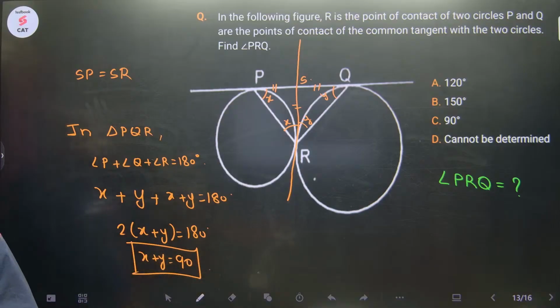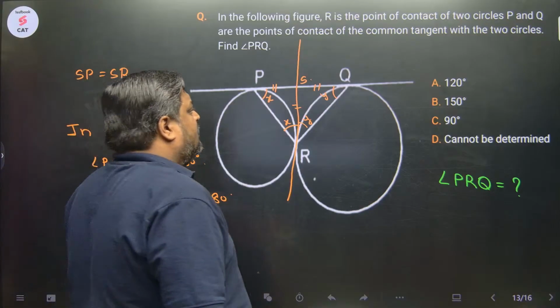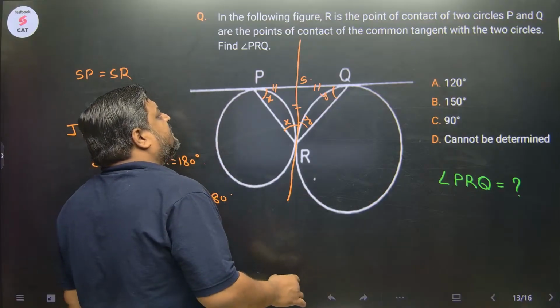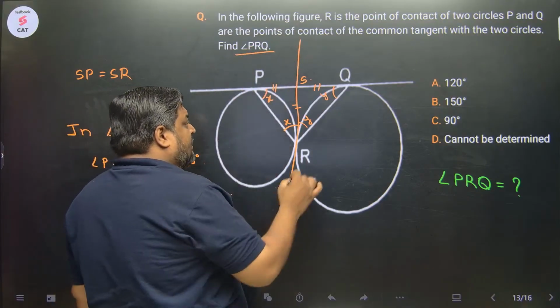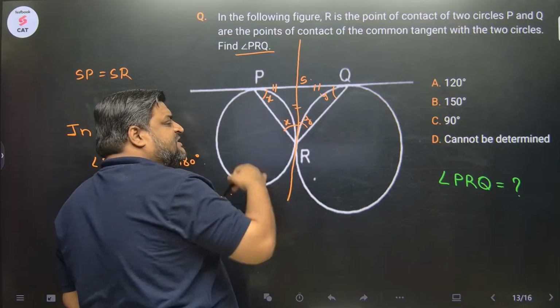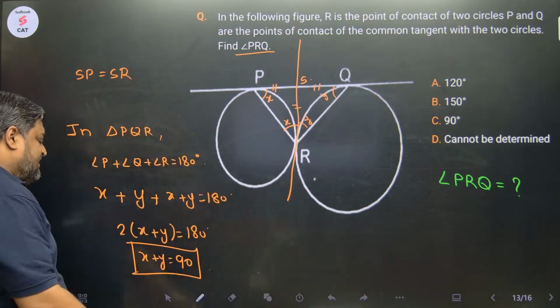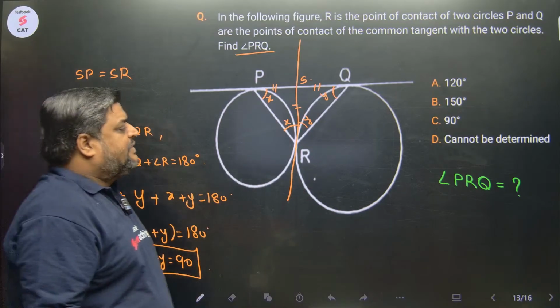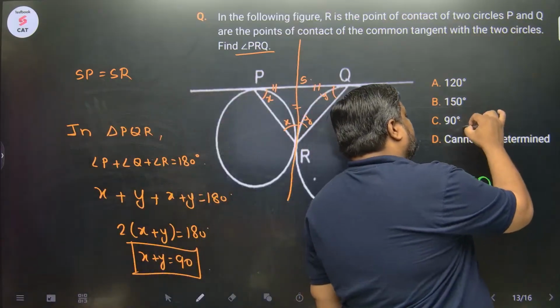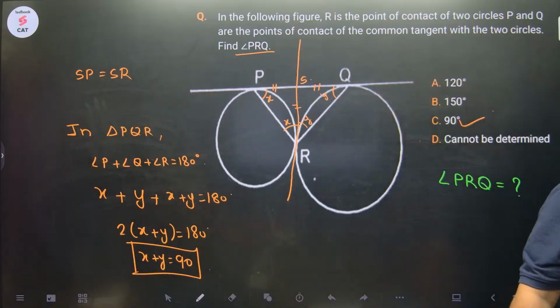X plus Y is 90. And this was asked, right? Angle PRQ पूछा था ना? What is PRQ? PRQ is X plus Y only and X plus Y is 90. So the correct answer to this question was option C, 90.